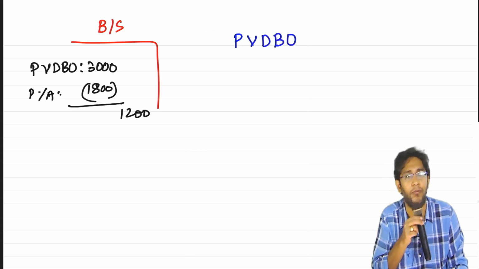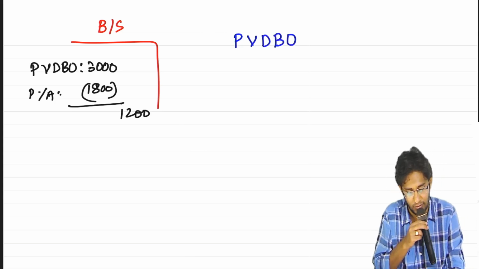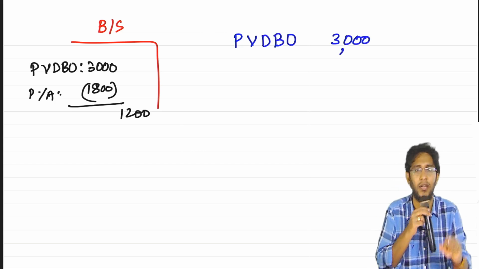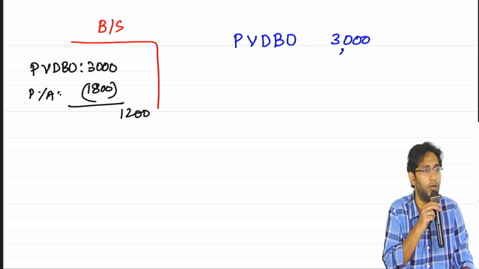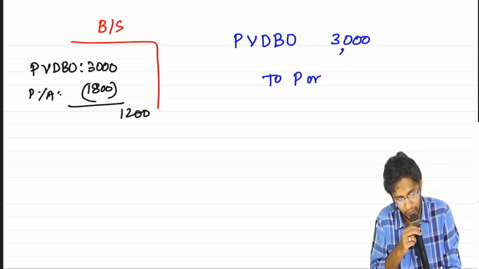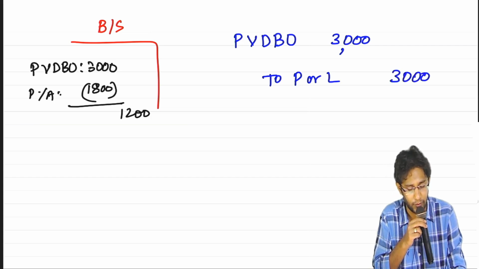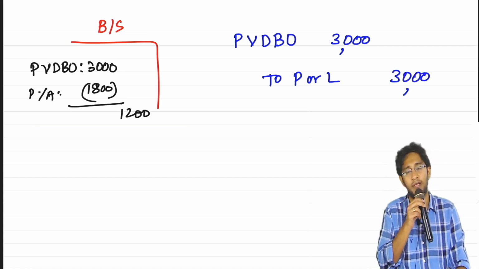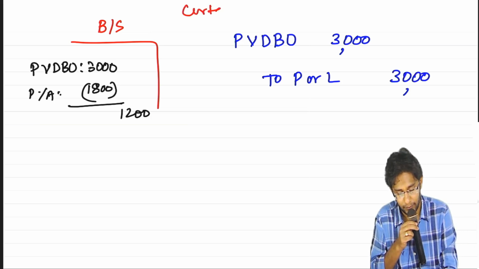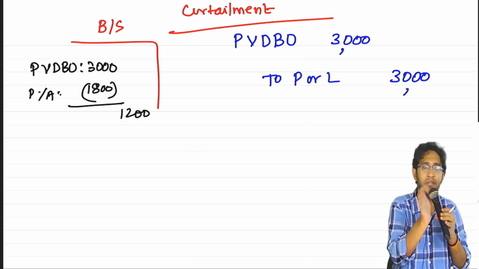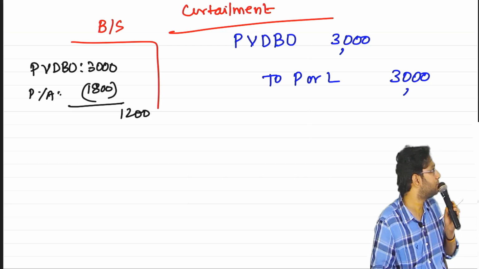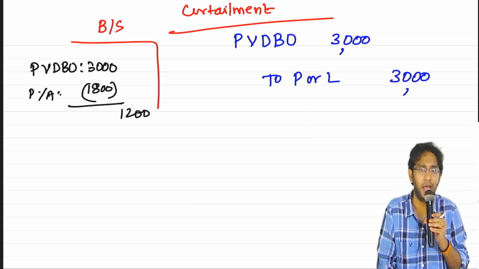Whatever PVDBO is there in the balance sheet, 1000, that I need not pay. The financial liability need not be paid. You only happily take it off. This is called curtailment. In modification, the benefit is increasing; in curtailment, the benefit is decreasing. The liability reduction, the gain that comes, will go to the P&L.